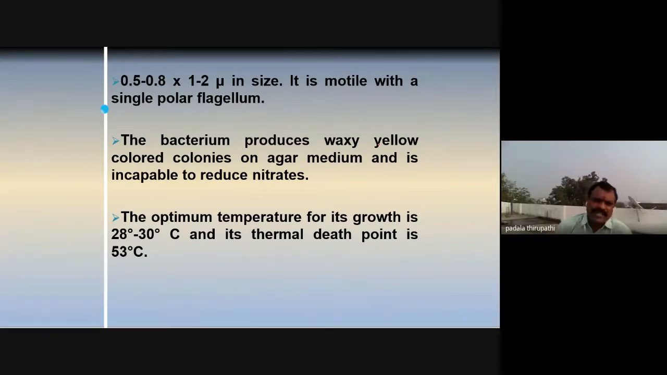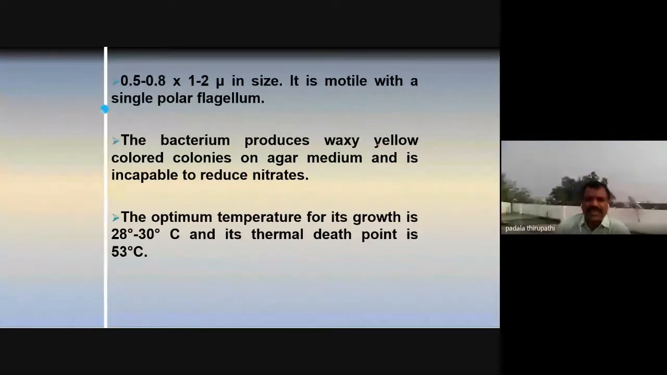The bacterium produces waxy yellow colored colonies on agar media and is incapable of reducing nitrates. So this is the main identification feature, the first identification feature. The optimum temperature for its growth is 28 to 30 degrees. So this is the favorable condition.